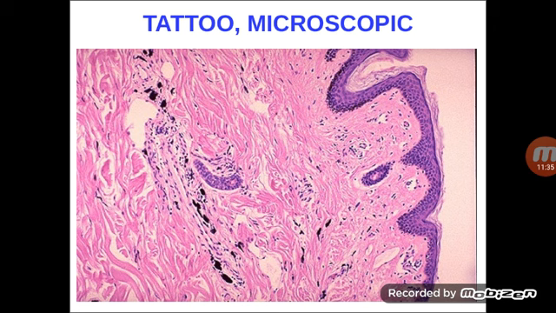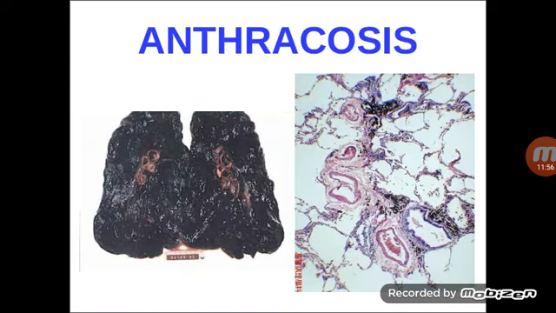So this is the picture of the exogenous pigmentation, that is by the tattoo marks. You can see at the middle dermis specks of blackish material, that is the tattoo deposits. And this one is the anthracotic pigment, which is seen in the lung. You can see the blackish coloration. It has been transformed into a black color.